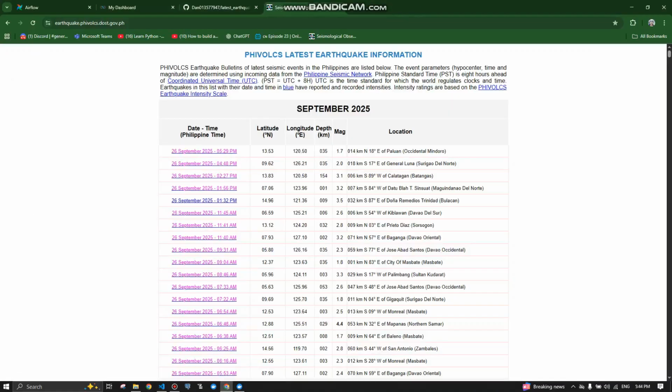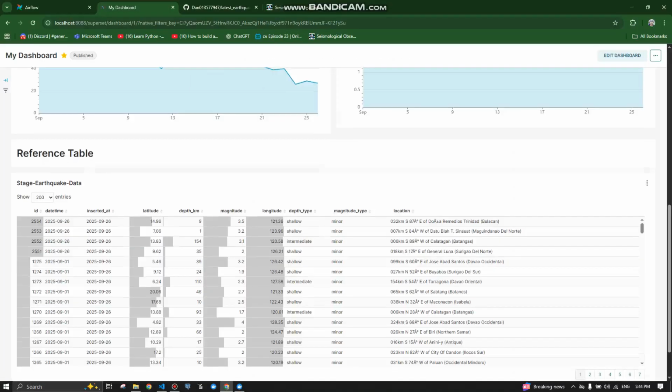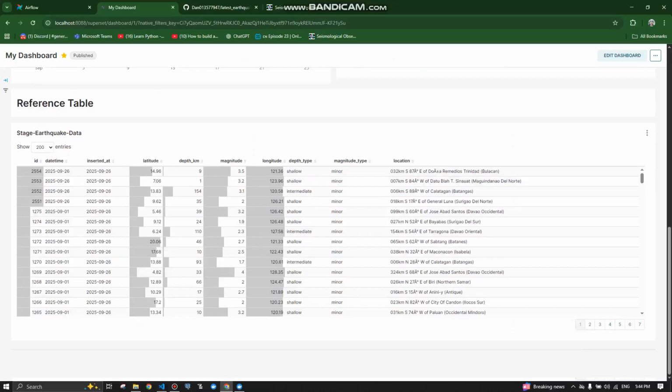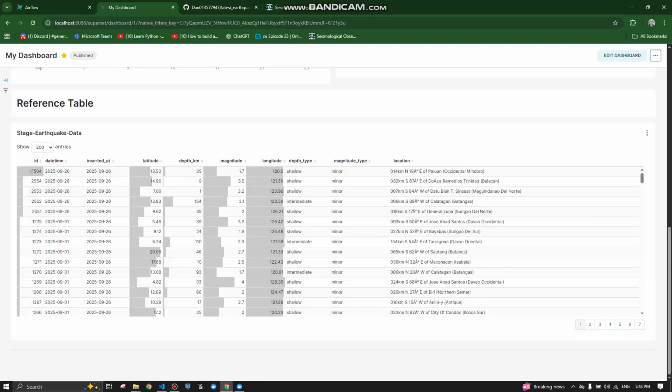There's a new one in PHIVOLCS. It's magnitude 5.29, Occidental Mindoro. If we refresh this table, there should be a new one. As you can see, there's the newest one here.